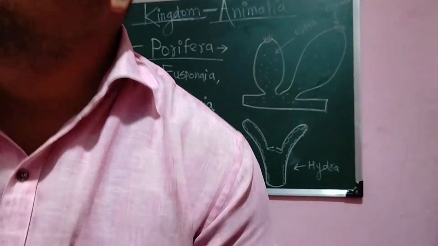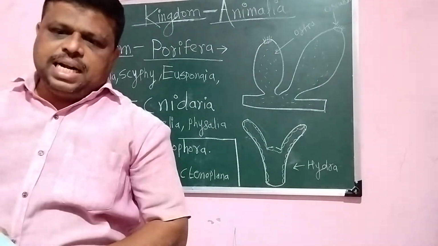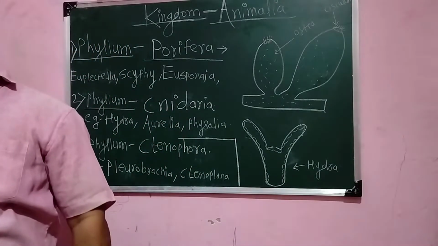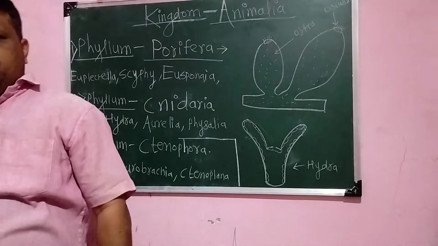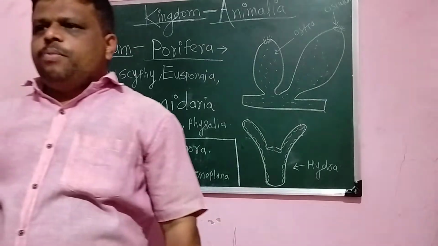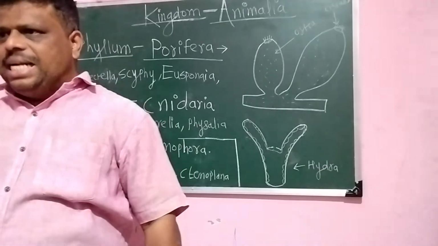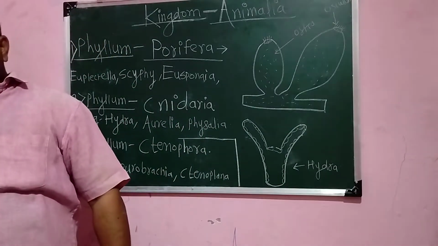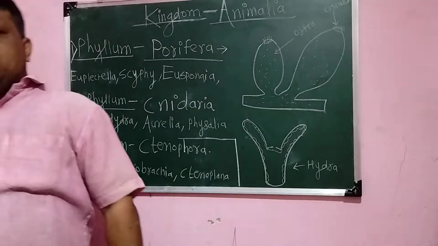Okay, so the second type is radial symmetry. Radial symmetry means when a particular organism or a particular animal is divided into 2 equal halves at any plane, then that type of symmetry is called radial symmetry. Then bilateral symmetry means if a particular animal is divided into 2 equal halves, the section should be passing through its center, and there is only one plane where that particular animal is divided into 2 equal halves. That symmetry is called bilateral symmetry.